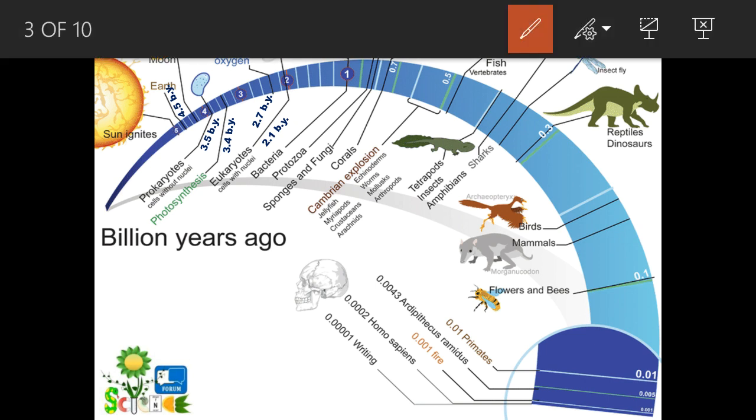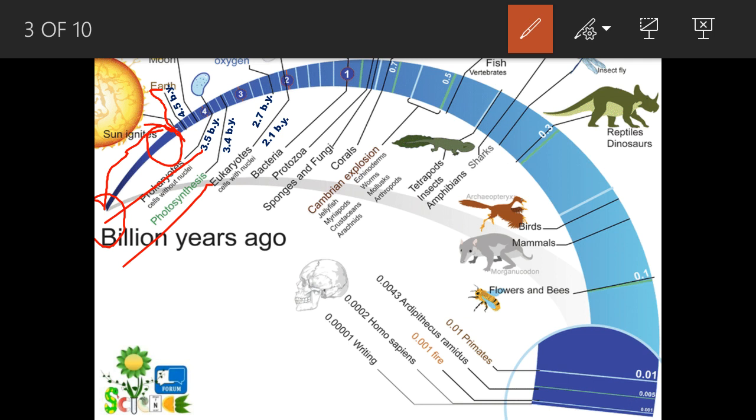Here we can say this is the place for the Big Bang. After the Big Bang there is a development of the solar system. Here it is the beginning of the sun. Now we can trace back to 4.5 billion years ago, that was the origin of earth. After that, 3.5 billion years ago there was the origin of prokaryotes. Later, 3.4 billion years ago photosynthesis occurred. I am not saying the photosynthetic organism, I am just saying the photosynthetic process. That means the process began first and later came the organism.